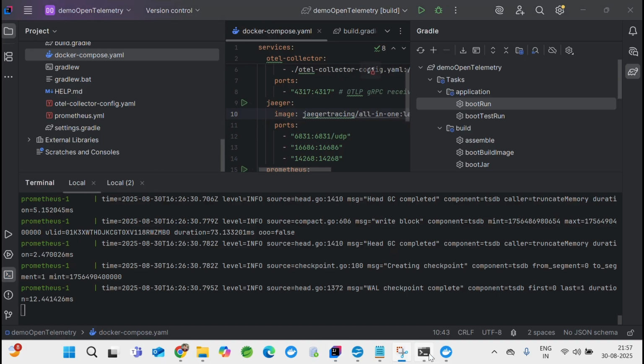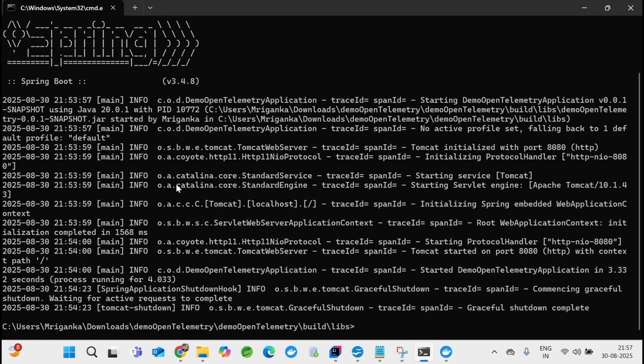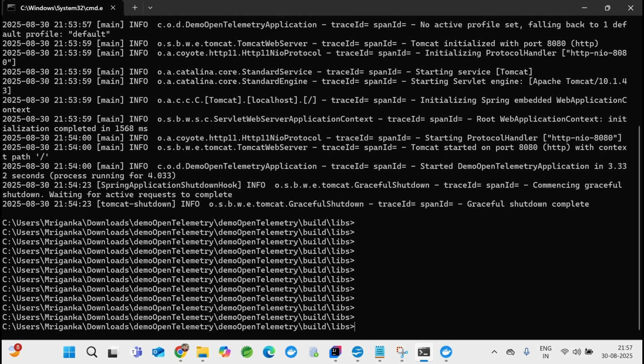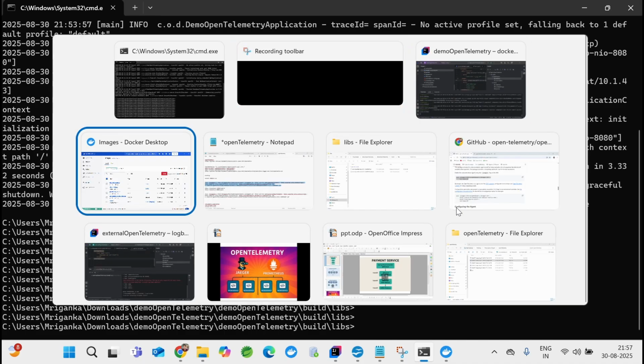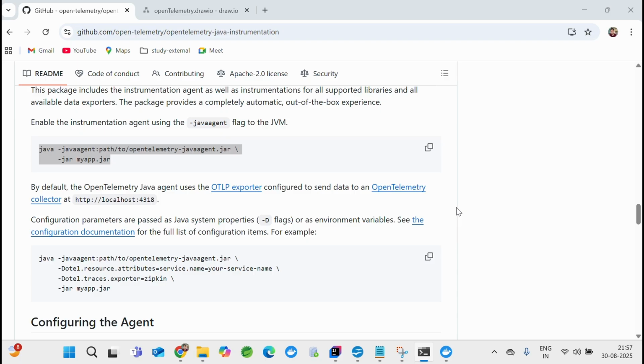Okay, so let's do one thing now. What about the Spring Boot application previously, right? Where we don't have this traceId and spanIds. Now we have to make sure that these guys are populating, right? So how to make that? Let's go to the documentation.